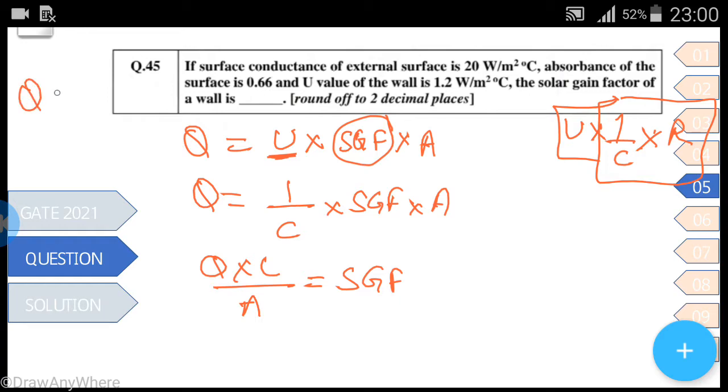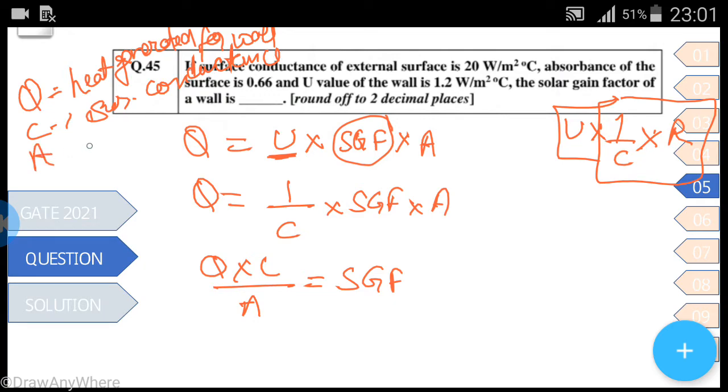Q is the heat generated for the wall. C is the surface conductance. A is the absorption surface, absorbance.